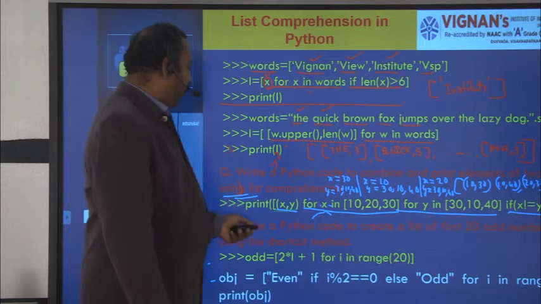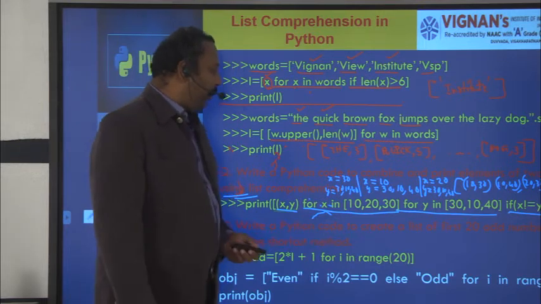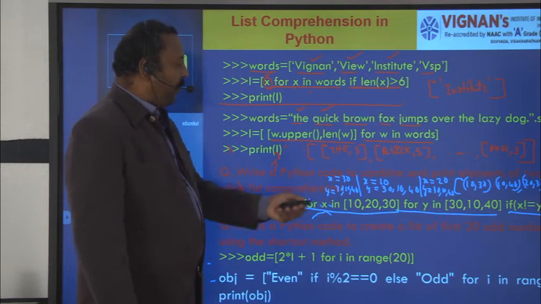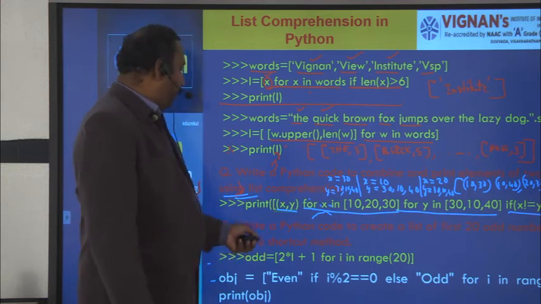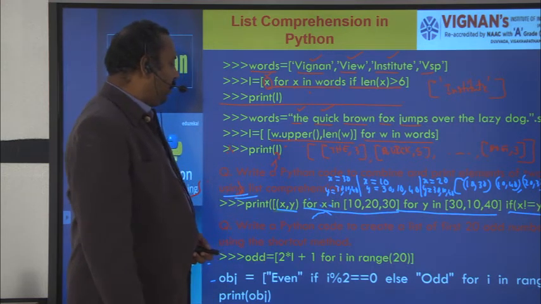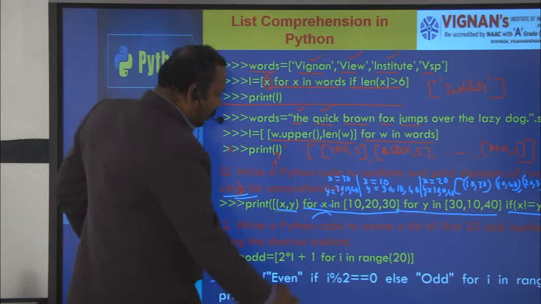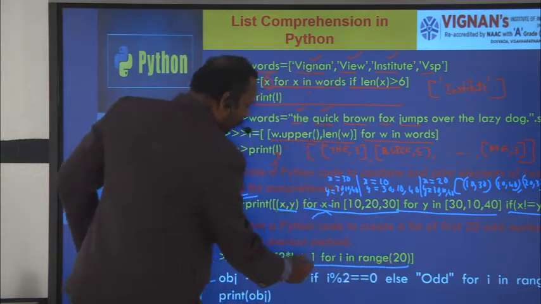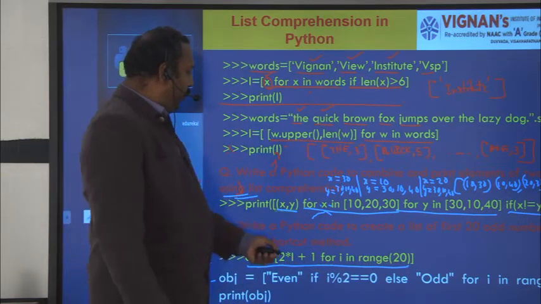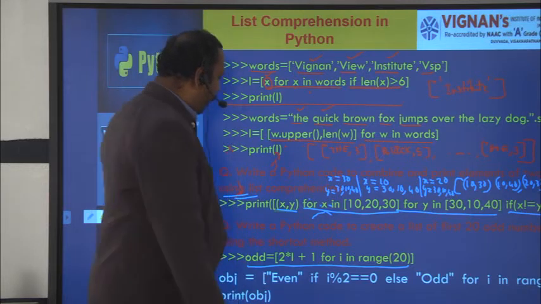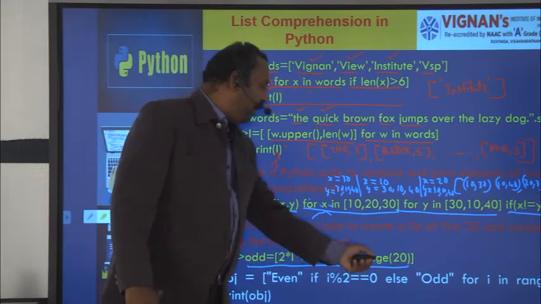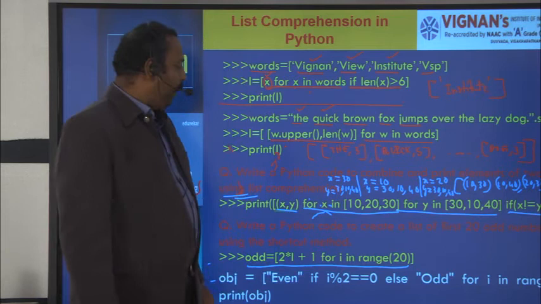So another code here. You write a Python code to create a list of first 20 odd numbers using the shortcut method. First 20 odd numbers. So this is the logic for finding first 20 odd numbers: 2 into i plus 1 for i in range 20.